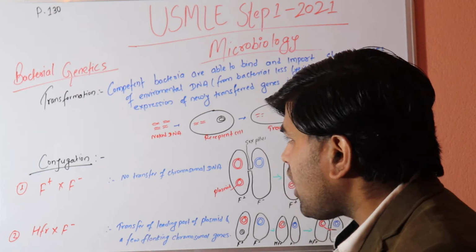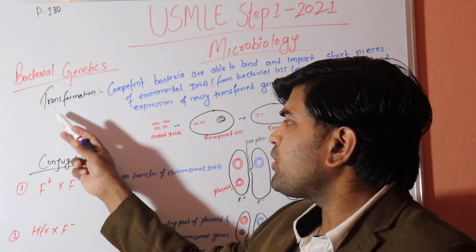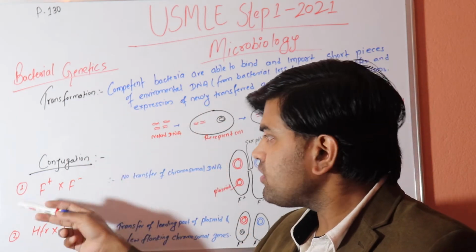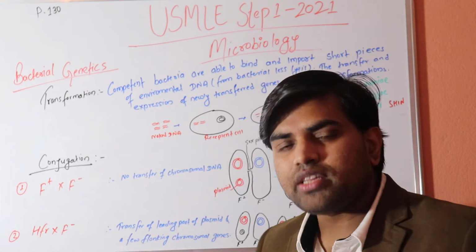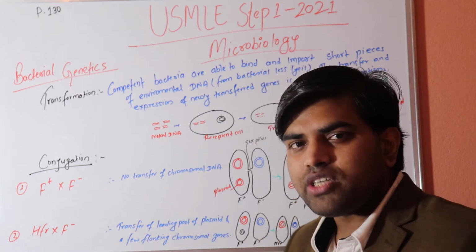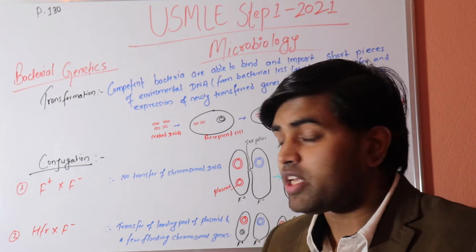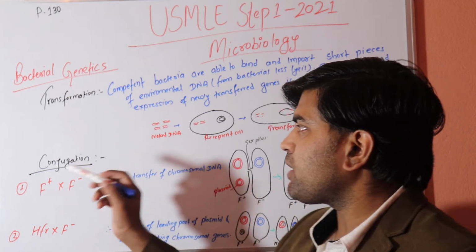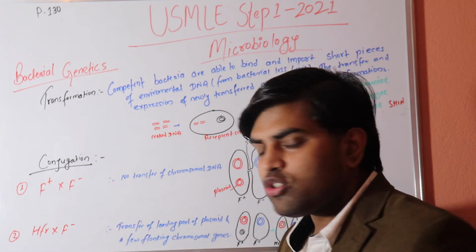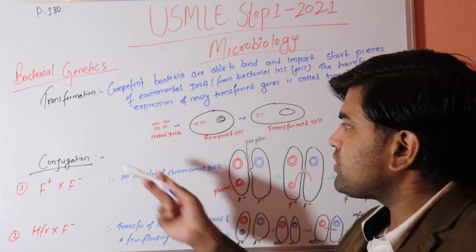So how are these genes transferred? They can be transferred by the process known as transformation. There is another term known as conjugation, and another known as transduction. In bacterial genetics, it is not only the drug resistance gene; all genes and all genetic information can be transferred from one bacterium to another by means of transformation, conjugation, and transduction. Now let's talk in detail.